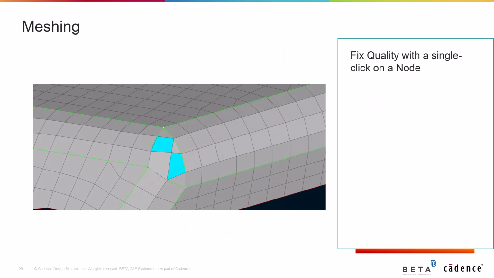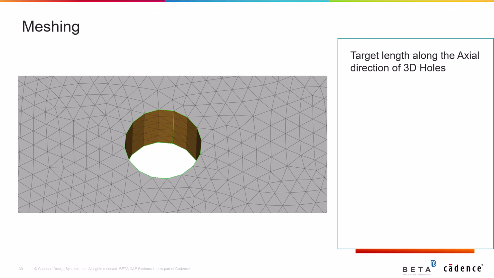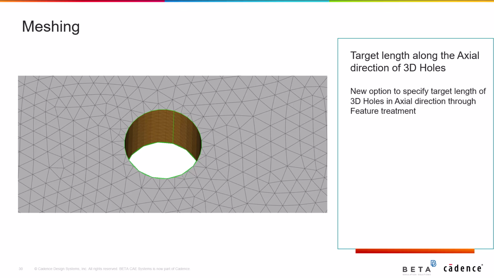In addition, Fix Quality can now be applied when clicking on a node in Edit Mesh functionality from the direct group of buttons, making mesh quality improvements faster and more intuitive. There is also this new option that allows to specify the target length of 3D holes in the axial direction through feature treatment, introducing more customization in the meshing process.